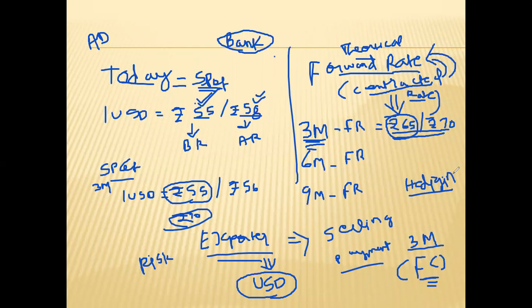So we have understood this, but you just understand that spot rate is the rate which is applicable for immediate transaction. So if you have not entered into a forward contract, you can go to the spot market and take the benefit of the spot rate. If you have entered into a forward contract, then the forward rate will be applicable.